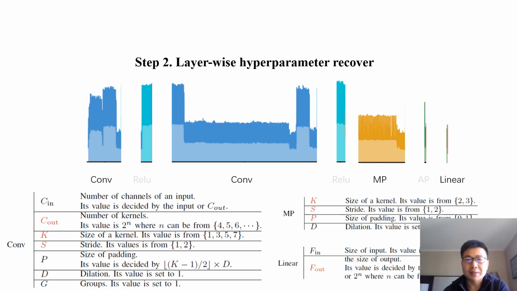Even for layers with hyperparameters, not all of them need to be recovered through a learning approach. For example, the padding size of the convolution layer can be deterministically determined once other hyperparameters are decided. Specifically, it can be derived once the kernel size and dilation are known. In addition, some hyperparameters can be determined through domain knowledge. For example, the dilation is commonly 1. The table here highlights the hyperparameters that do require recovery. The convolution layer has 3 left, while maximum pooling and linear layers have 3 and 1 left to be recovered.